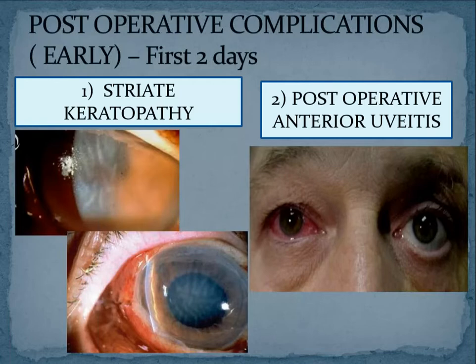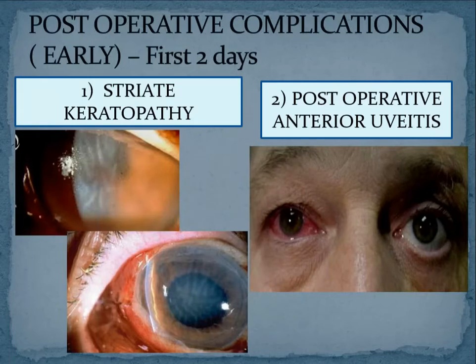In this exam, it was asked what are the early post-operative complications. We have seen many students write post-operative astigmatism as an early complication. You all should understand that astigmatism is a result of scarring, and scarring occurs when there is total wound healing.